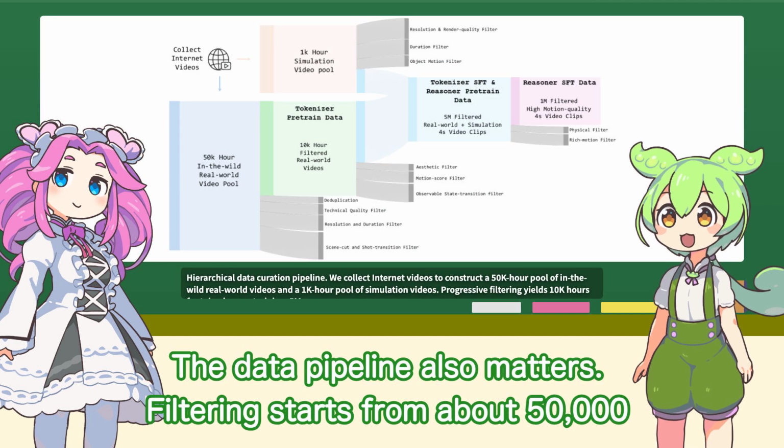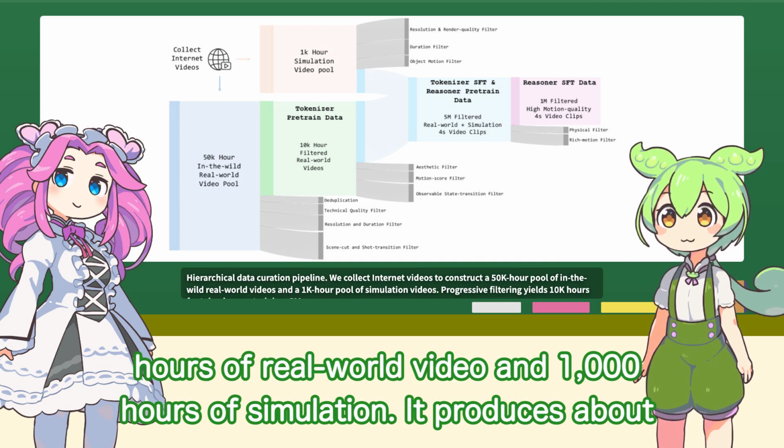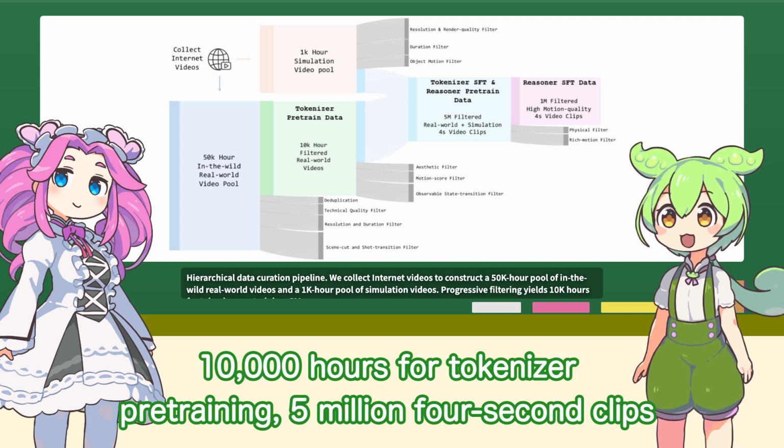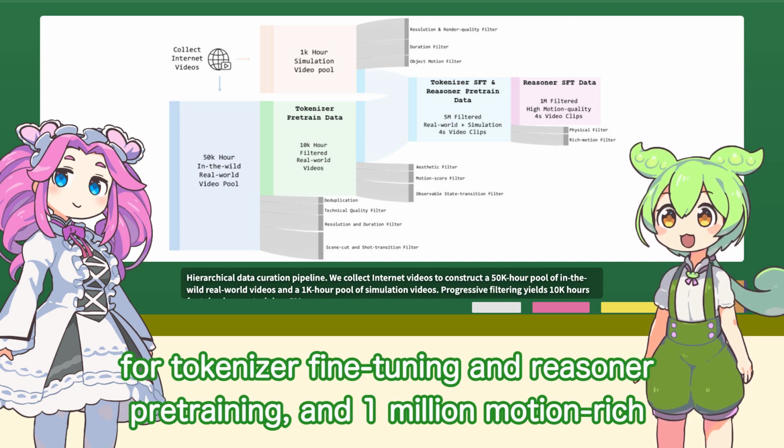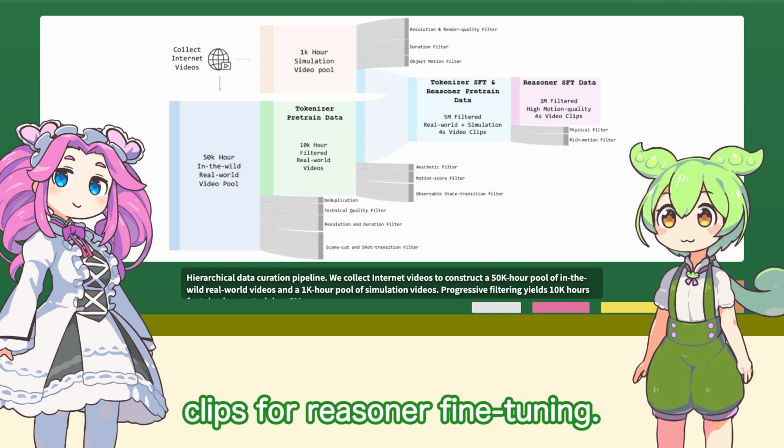The data pipeline also matters. Filtering starts from about 50,000 hours of real-world video and 1,000 hours of simulation. It produces about 10,000 hours for tokenizer pre-training, 5 million second clips for tokenizer fine-tuning and reasoner pre-training, and 1 million motion-rich clips for reasoner fine-tuning.